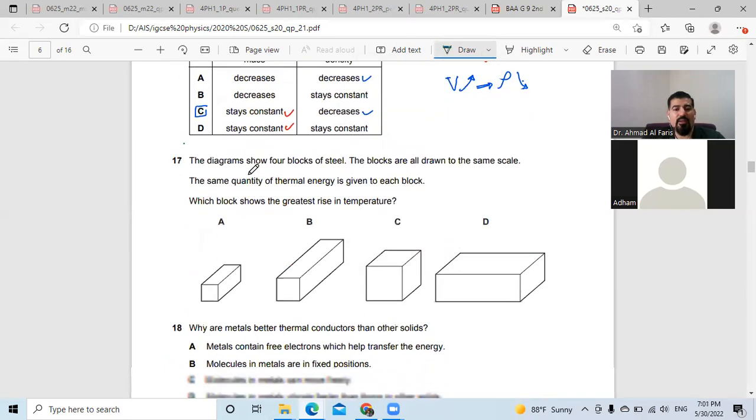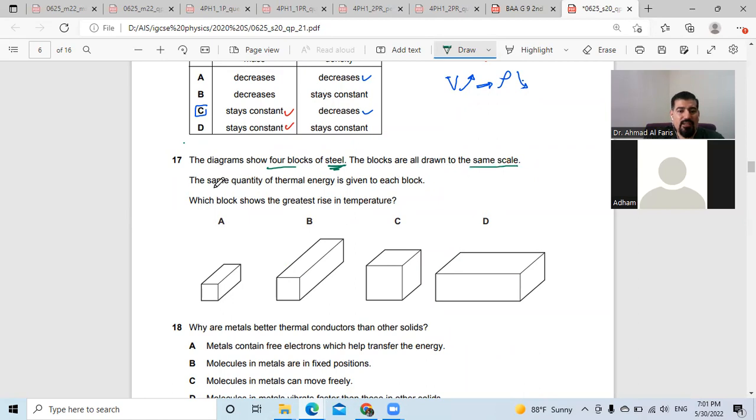Question 17. The diagram shows four blocks of steel. The blocks are all drawn with the same scale. The same quantity of thermal energy is given to each block. Which block shows the greatest rise in temperature? Now, we know that according to the formula, energy equals m c delta T. They said that we are talking about steel, so the same specific heat capacity, and the same quantity of energy is given.